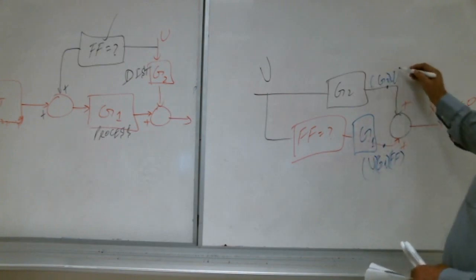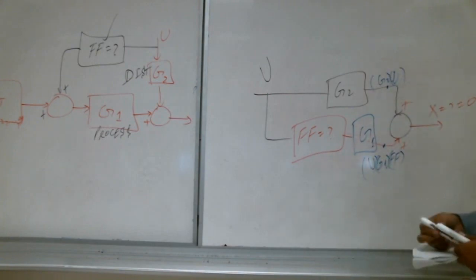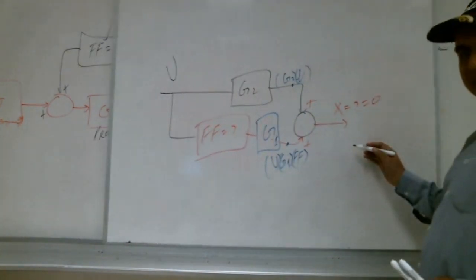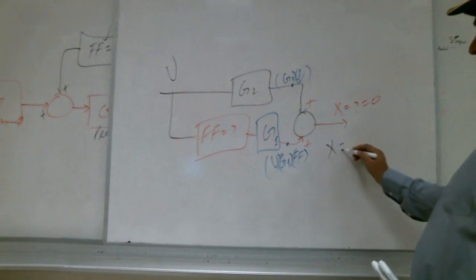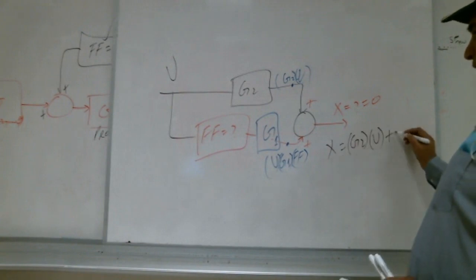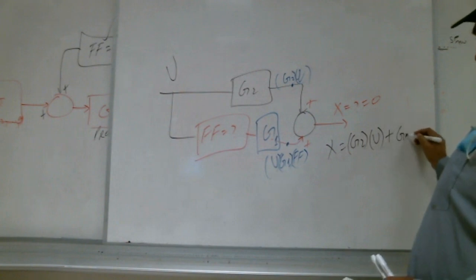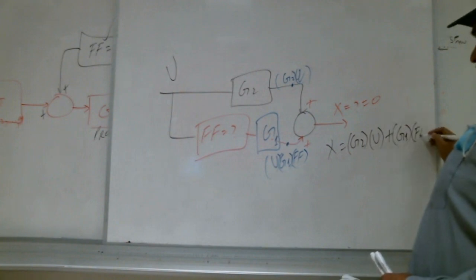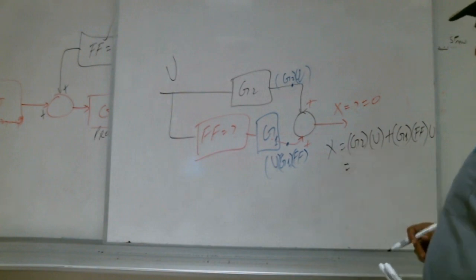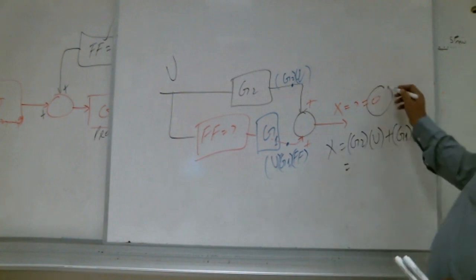So altogether, what is here, Shabab? X is equal to G2 U plus G1 FF U. It should be equal to what? 0.